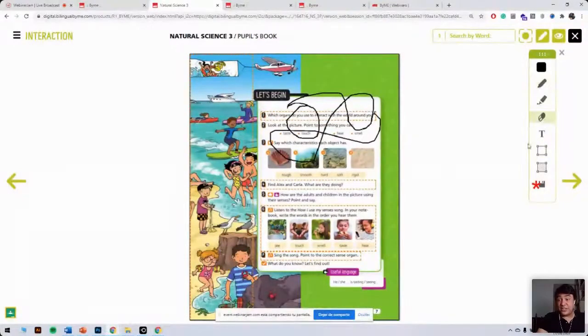Let me just erase this. This is the eraser. We use this to erase, obviously. Otherwise, it will save my note. Now we also have this highlighter, so this works in order to highlight text. Again, we can erase it here.